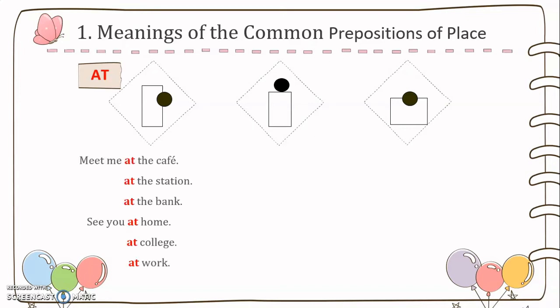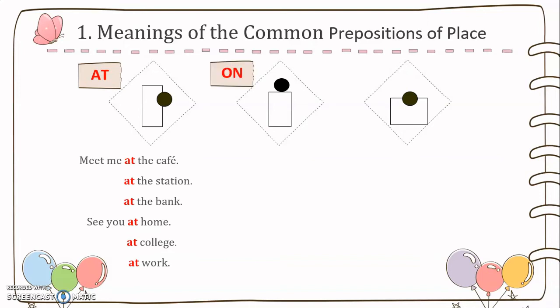Meet me at the cafe, at the station, at the bank. See you at home, see you at college, see you at work. So the meaning is given in pictures. As you can see from the pictures, I hope you recognize what kind of meaning it creates, even with the examples I've provided you with here.